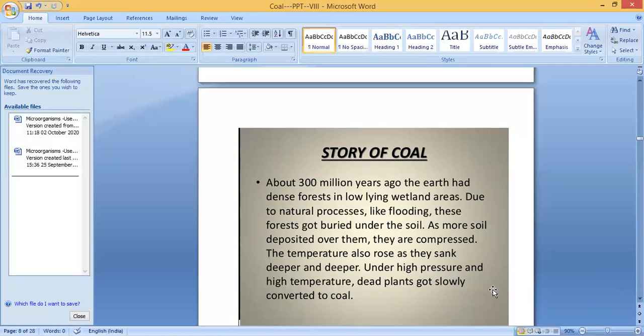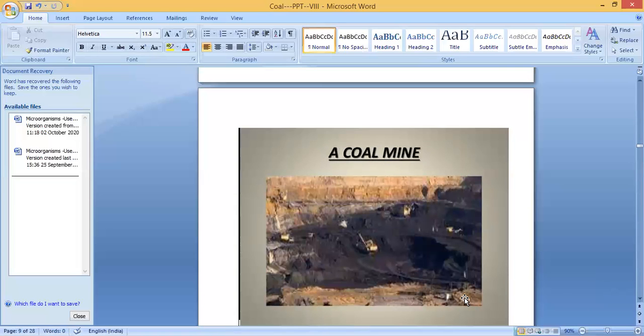Due to high pressure and temperature, what happened? These dead plants got slowly converted to coal. Then this is a coal mine. You can see the picture of a coal mine here.